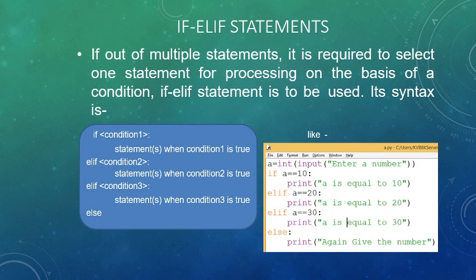If it is not true, the control will jump to the next line and check that condition. Even if it is not true, the flow will go from top to bottom until it finds a true condition. If all the conditions are false, the else part of the program will be executed.